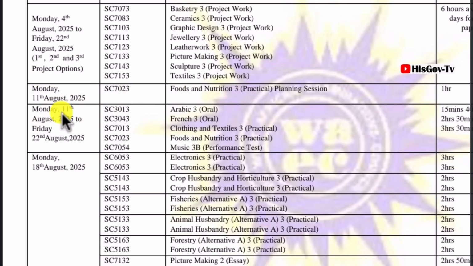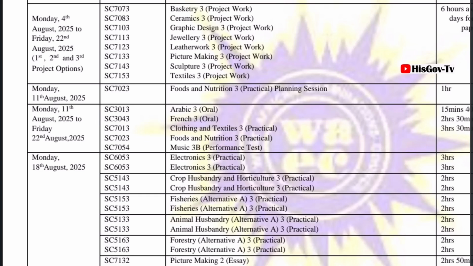Then from the same Monday, 11th August to 22nd August 2025, we have Arabic, French, clothing and textiles, food and nutrition, and music, that's performing tests. So Arabic and French will be orals, which will be written between 11th to 22nd.